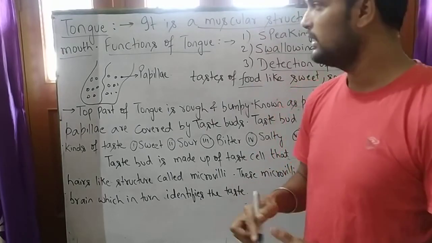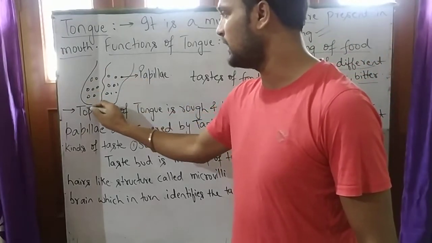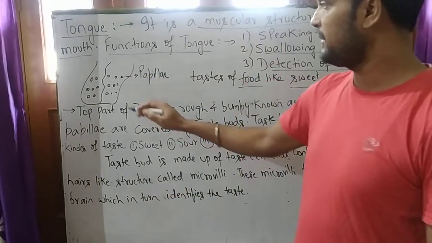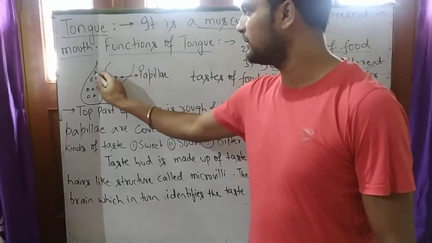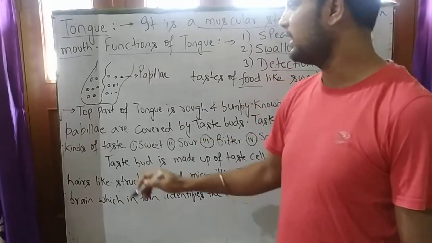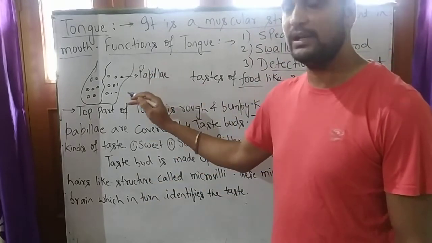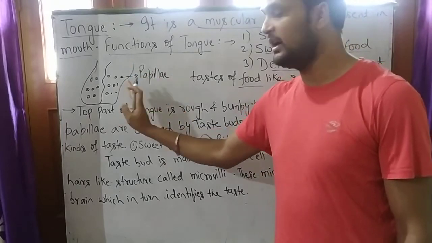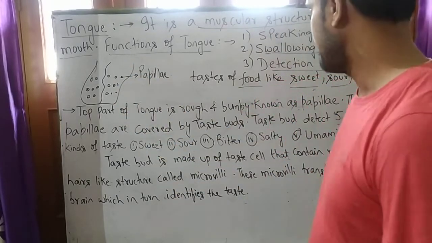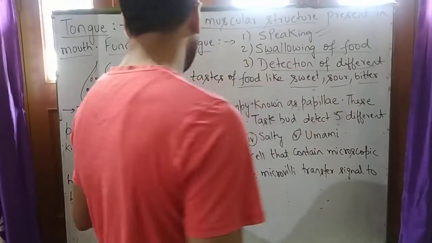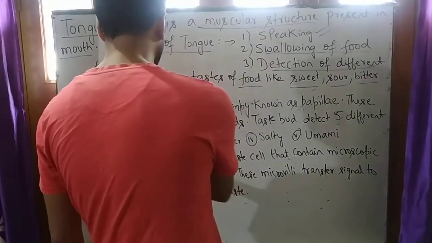Now you can see the diagram of tongue in the board. The upper part, you can see in the diagram, is rough and bumpy, which is known as papillae, and beneath it is lower part. These papillae contain taste bud.